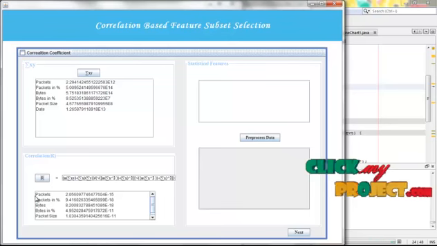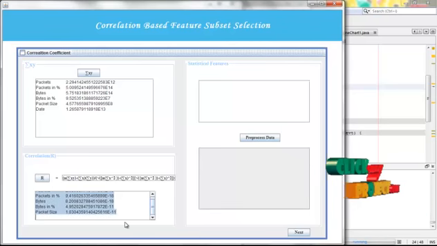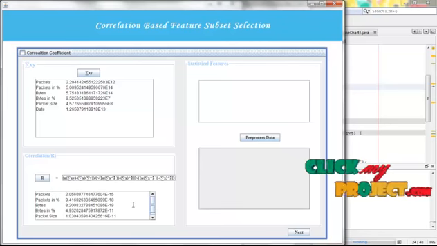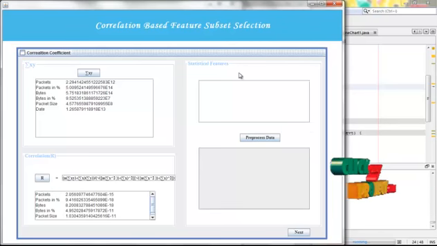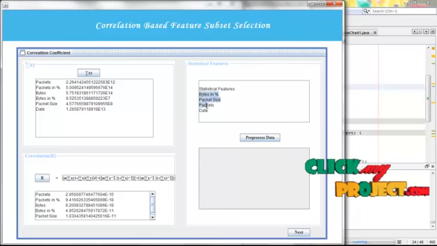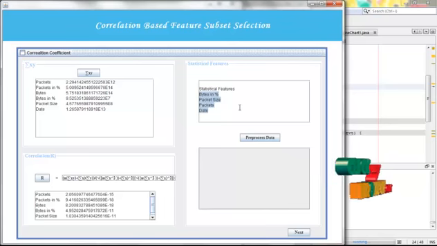From this formula we have to find the feature subset selection, that is, which one has a high value. That is only a statistical feature of our project. This is the statistical feature of our project. Why do we have to do feature subset selection?